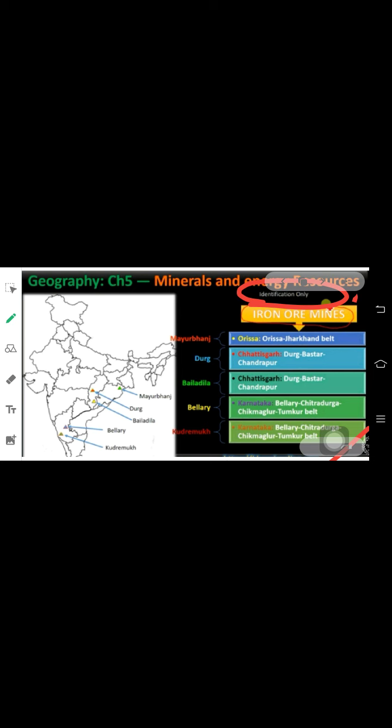Majorly the names that come are Mayurbhanj, Durg, Beladila, Bellary and Kudremukh. There are 5 majorly known areas that are found in our map skills. It's very easy to remember because Durg and Beladila both are in Chhattisgarh, whereas Bellary and Kudremukh both are in Karnataka, and Mayurbhanj is in Orissa. So let's move towards it.